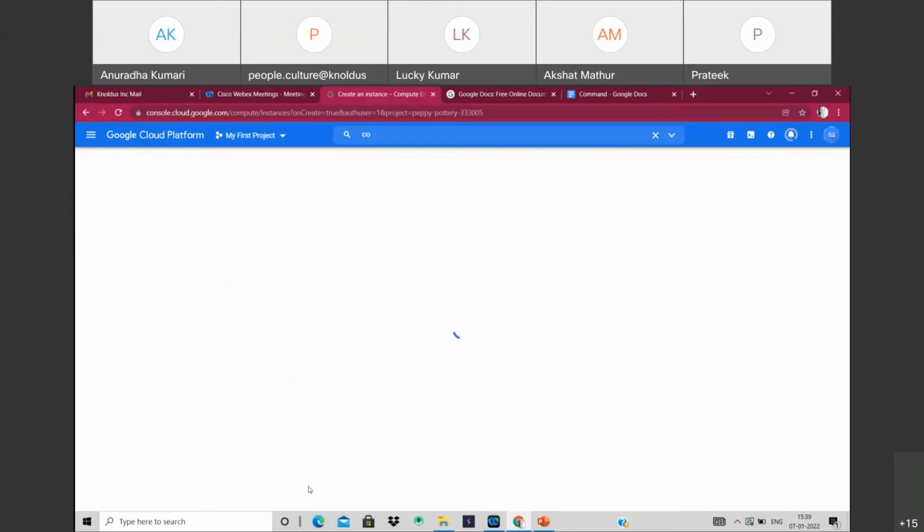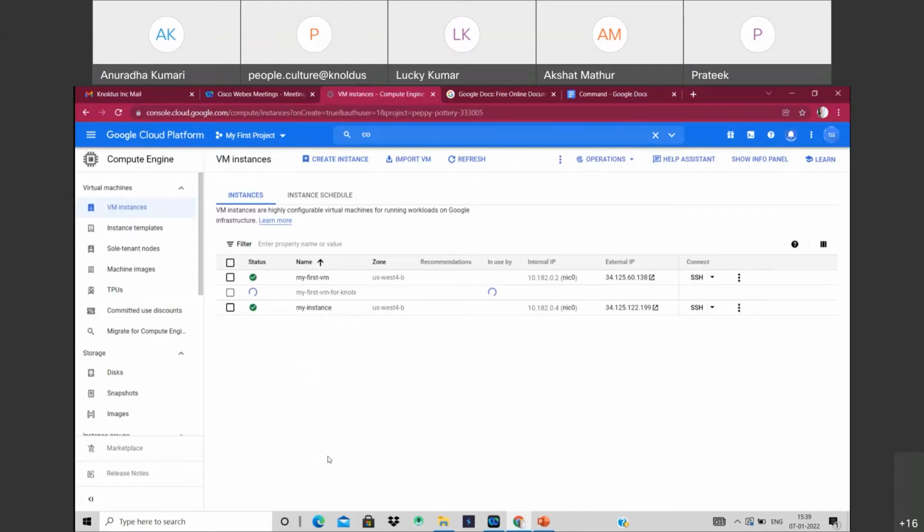It will take some time to create the instance. As you can see, it is going to create. It will take some time, so for now, we can come to the slide.